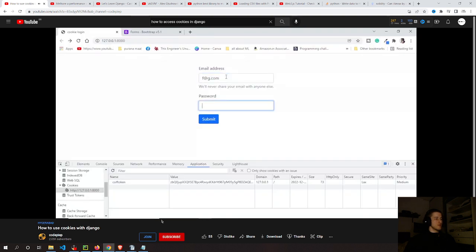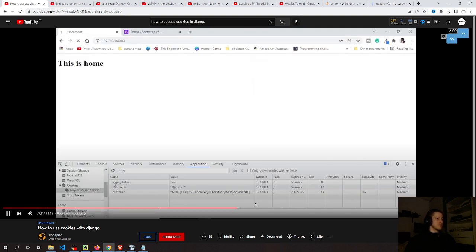Any Gmail or mail, any password. Let's try to put this, and we can see here our login status and username are saved, and we are redirected to the home page. At this point, we know how to set our cookies. Now let's see how to get our cookies.